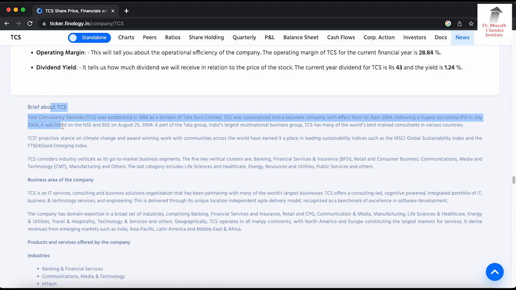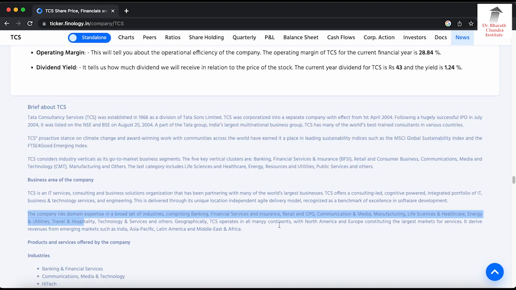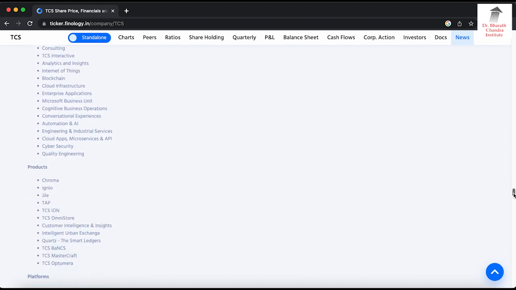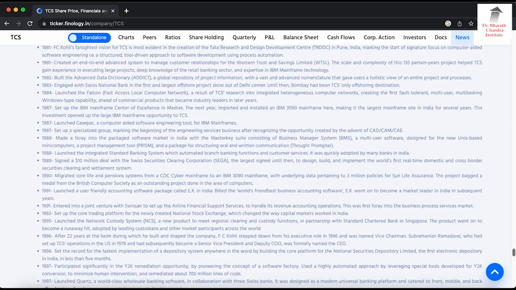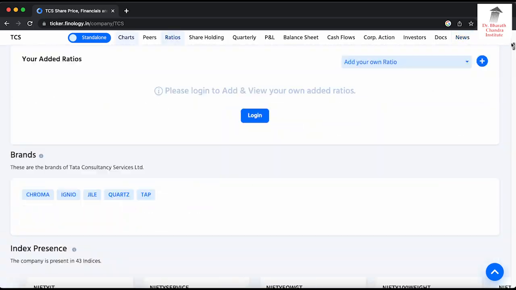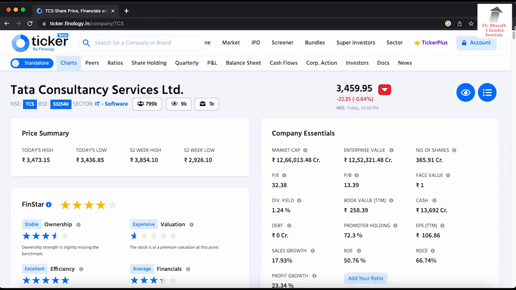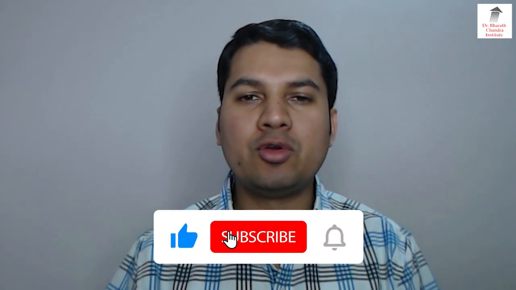Then it also gives you a summary of the TCS company, what its business is, what its products and services are. And if you see here, it also shows the awards and accolades, the things which TCS has achieved over the years, year by year. And similarly, it will be there for all the companies you want to research. So this is a website which gives similar information as other websites, but presented in a different way. So instead of watching the same websites, you can always refer to new websites to do your research.